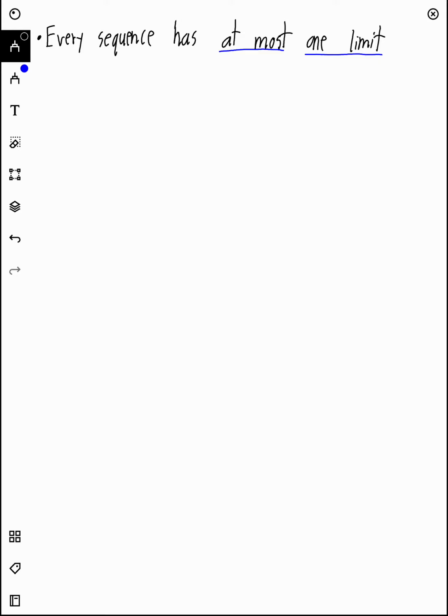Hello guys, today I'm going to show a simple proof. This is for a real analysis 1 course. Basically the theorem states that every sequence has at most one limit. It's a pretty basic and simple proof.